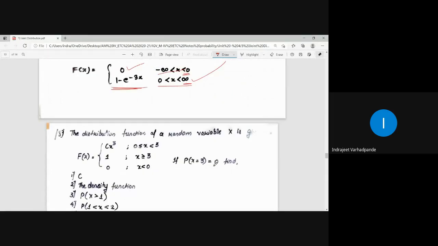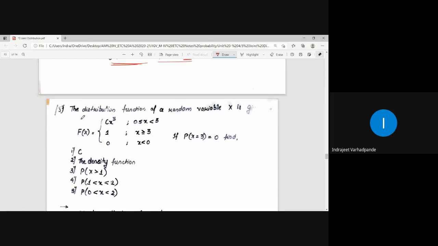Now see, the pattern of calculation will always be the same. Only what keeps changing? Your function or the probability density function will keep on changing. Accordingly, we have to find out the answer. You just have to keep in mind in the question what data is provided and what you have to calculate. This is what they are expecting from us.